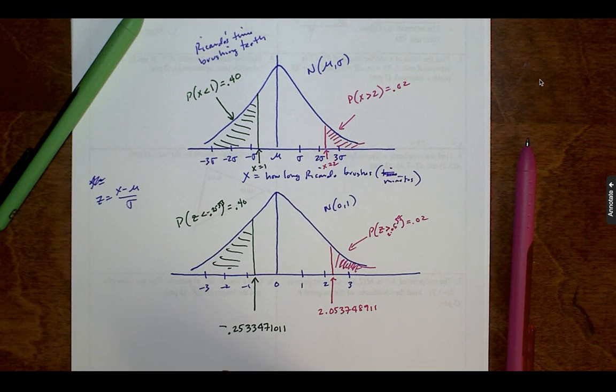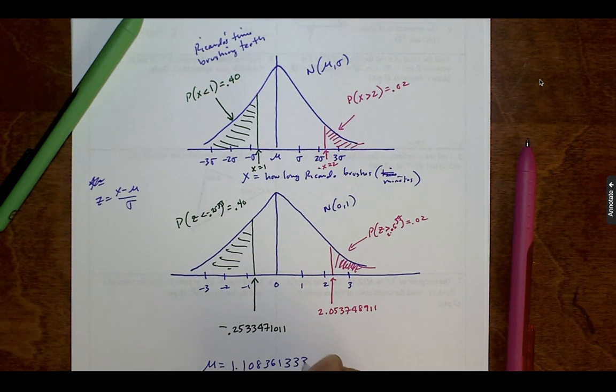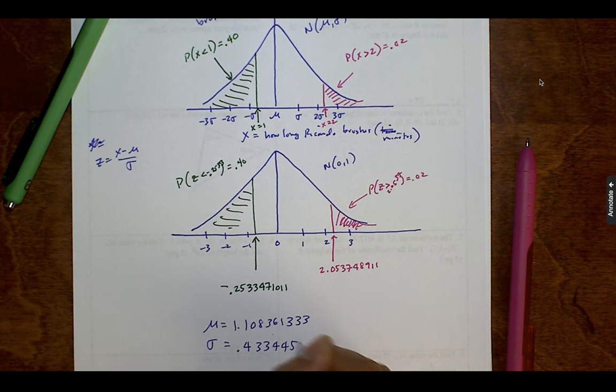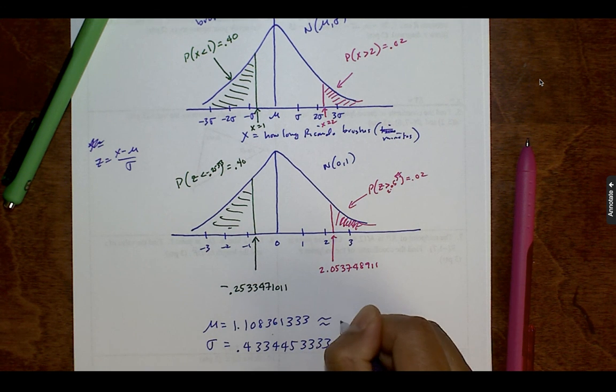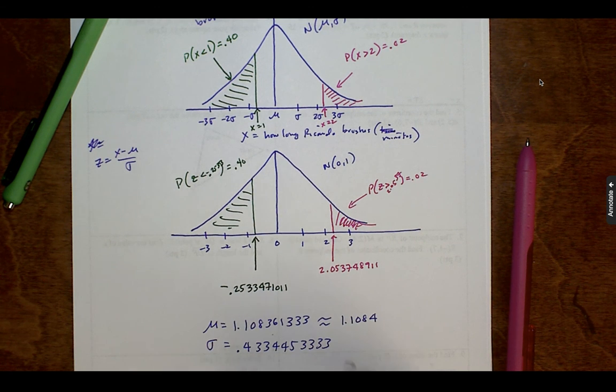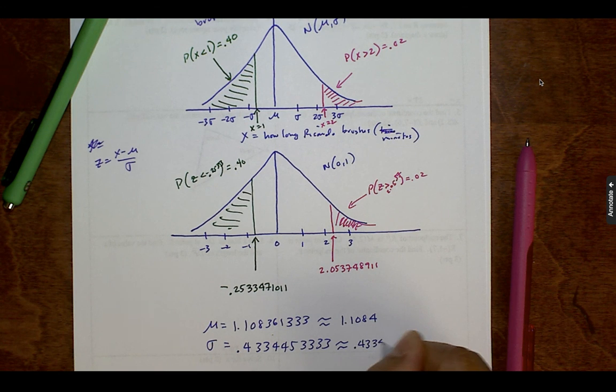I got mu equals 1.108361333, something like that. And I got something for sigma of about 0.43344512334, something like that. So approximately 1.1084 and approximately 0.433 was what I got for mu and sigma.